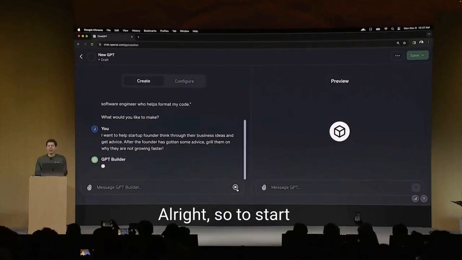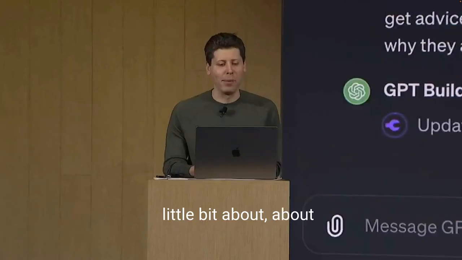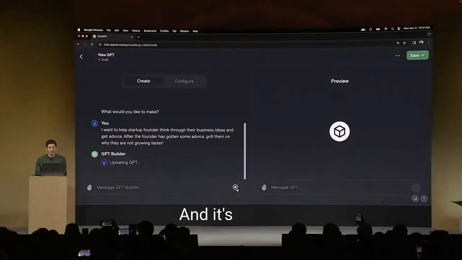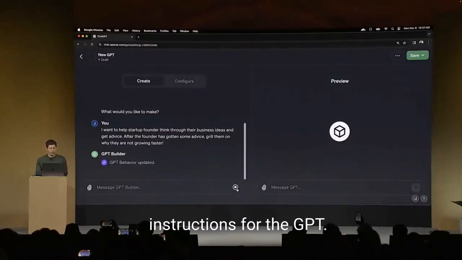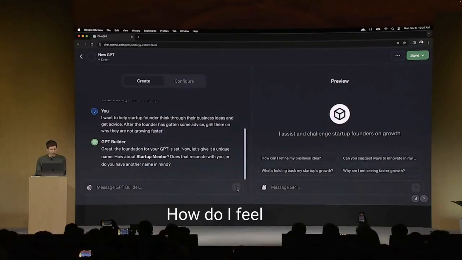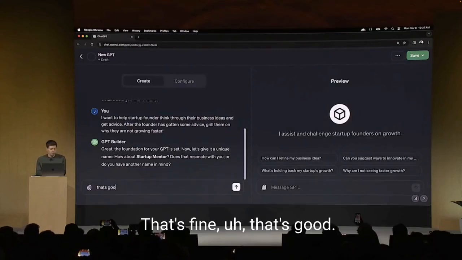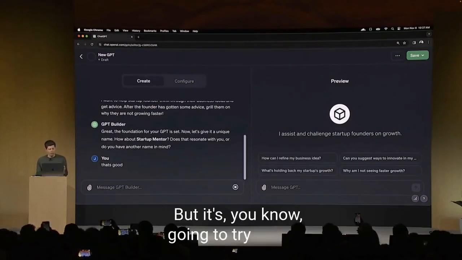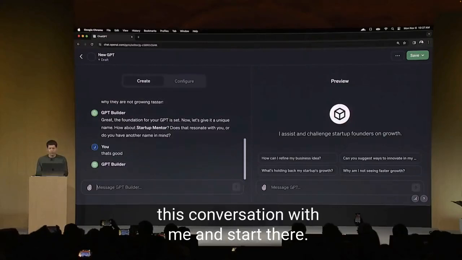All right, so to start off, I just tell the GPT a little bit about what I want here. And it's going to go off and start thinking about that, and it's going to write some detailed instructions for the GPT. It's also going to, let's see, ask me about a name. How do I feel about Startup Mentor? That's fine. That's good. So if I didn't like the name, of course, I could call it something else, but it's going to try to have this conversation with me and start there.